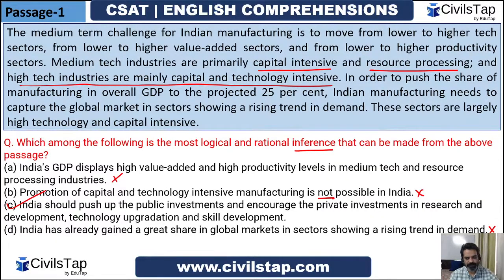So guys, there is a general trend that in a paper you will probably get somewhere around 14 to 18 passages. Out of those 14 to 18 passages, it is expected that you will have 10 level 1 passages. By level 1, I mean passages on which there is only one question. So you have to be well versed with level 1 passages, because these are easy to solve, and you can solve them in one go. Level 2 and level 3 passages will be there, but they will be fewer in number. So make sure that you are very accurate with your answers in level 1 passages, at least.